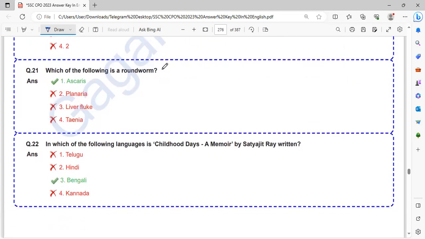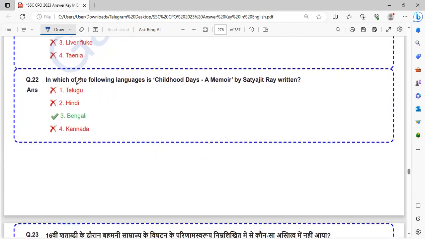Which of the following is a roundworm? Ascaris is a roundworm. In which of the following languages is Childhood Days, a memoir by Satyajit Ray, written? Childhood Days memoir is written by Satyajit Ray and it is written in the Bengali language.